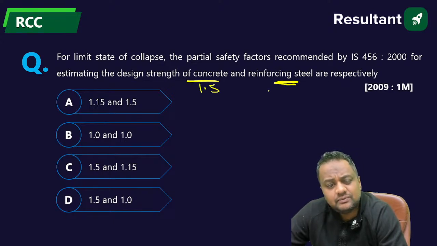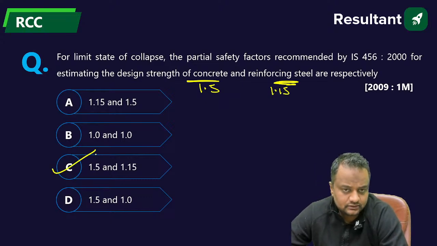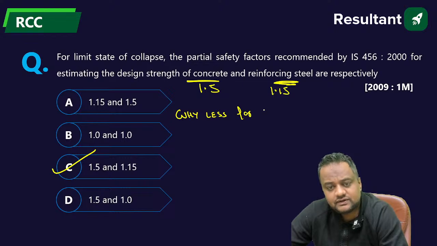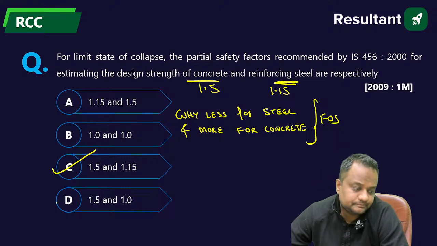Can anyone tell me in the comment section why less value for steel and more for concrete? Why less factor of safety for steel and more for concrete?